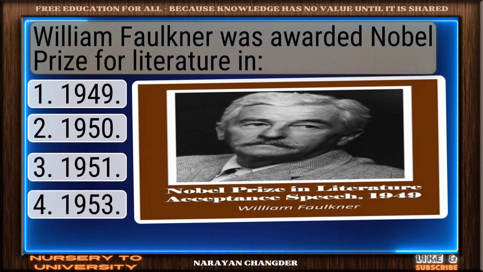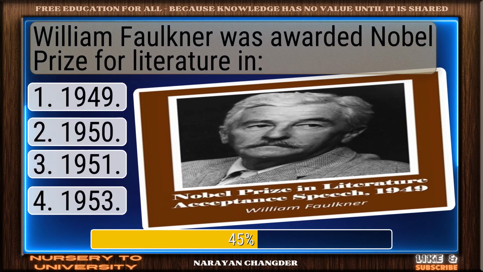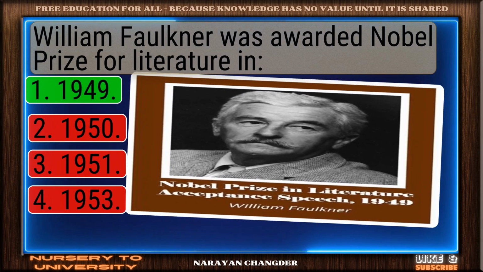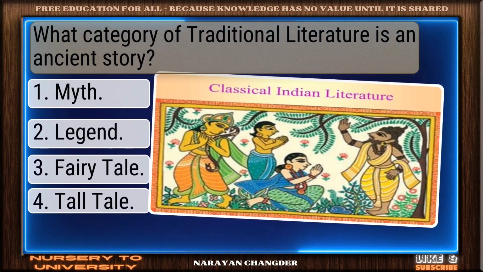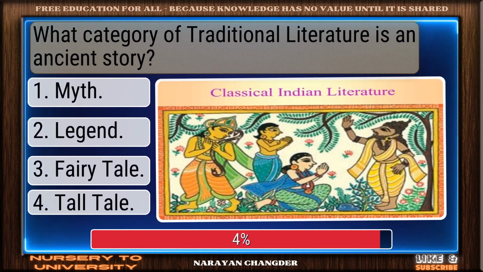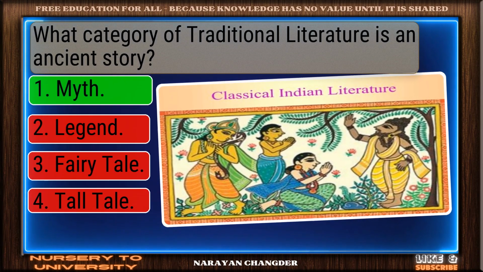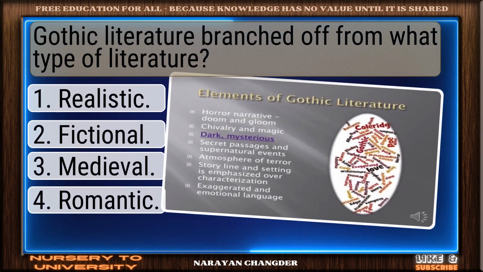William Faulkner was awarded Nobel Prize for Literature in. Excellent. 1949 is well reasoned. What category of traditional literature is an ancient story? Right again. Myth is valid. Gothic literature branched off from what type of literature?